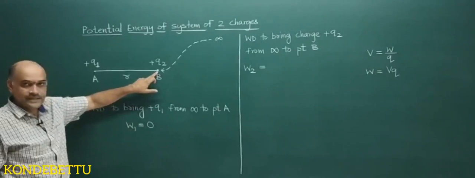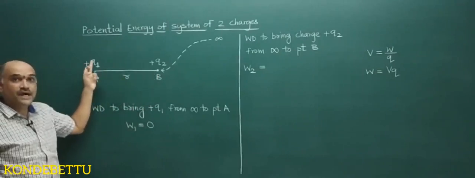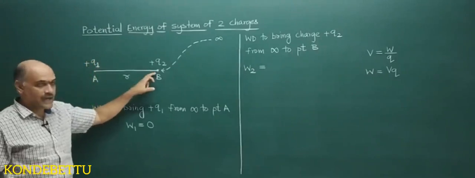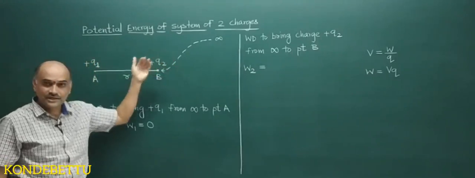Here there is a potential due to the charge plus Q1 which we had initially brought, and the charge we are bringing is Q2.